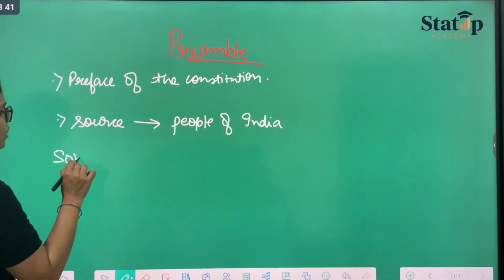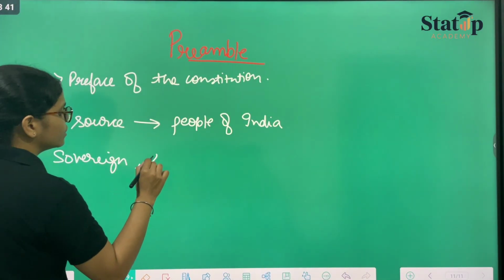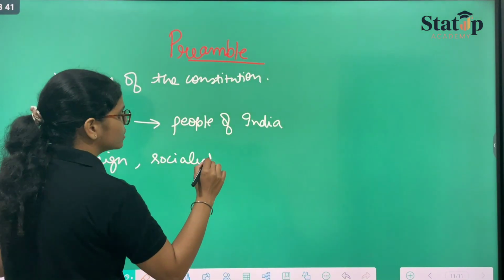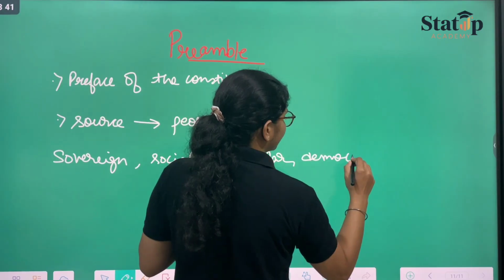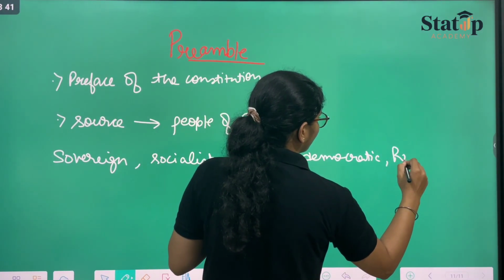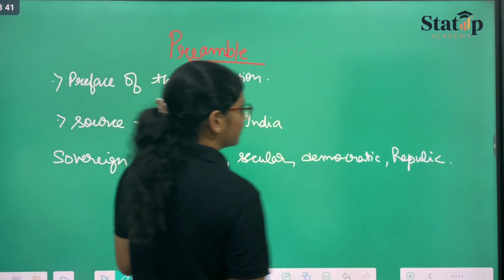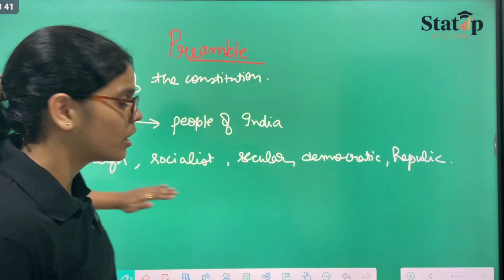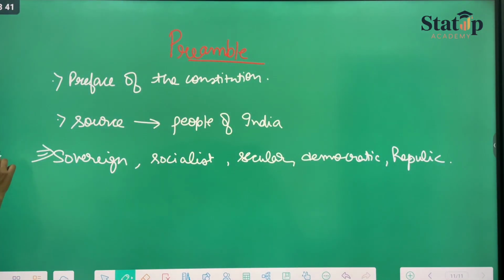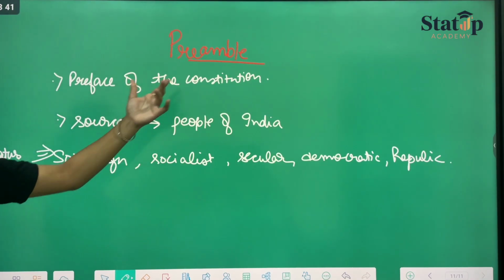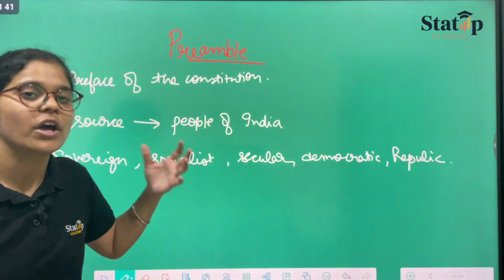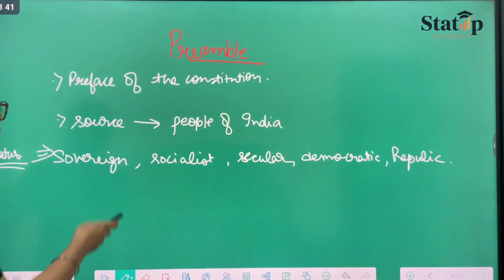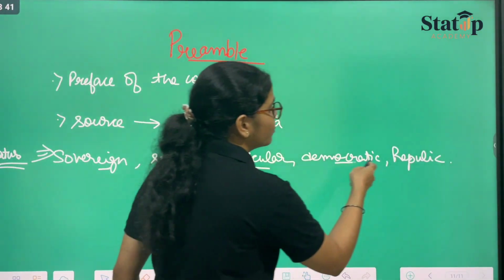into a sovereign, socialist, secular, democratic republic. That means these are the nature of the preamble as it tells us about the constitution, and it is telling about the preamble itself. The nature of our constitution shall be sovereign, socialist, secular, democratic, and republic.